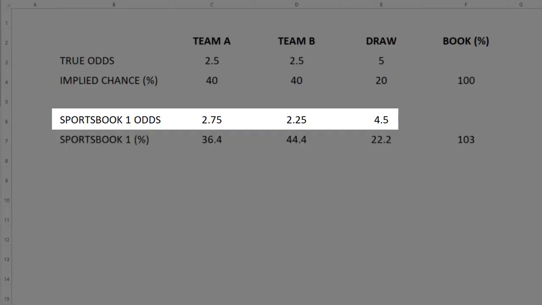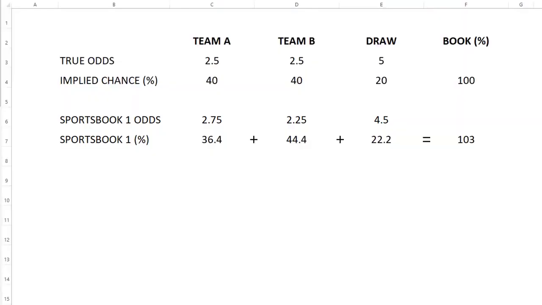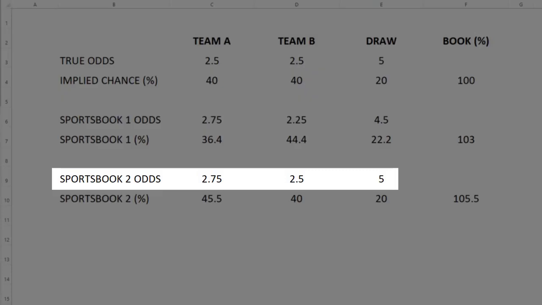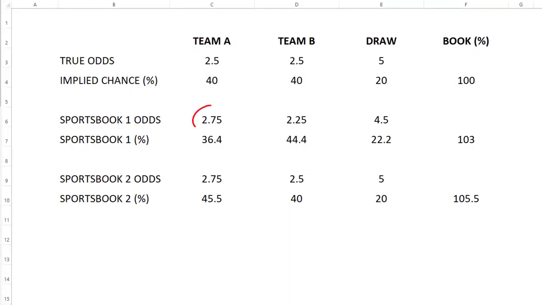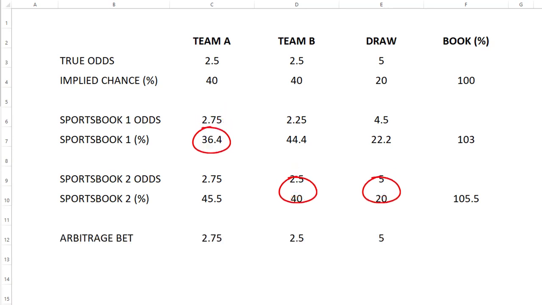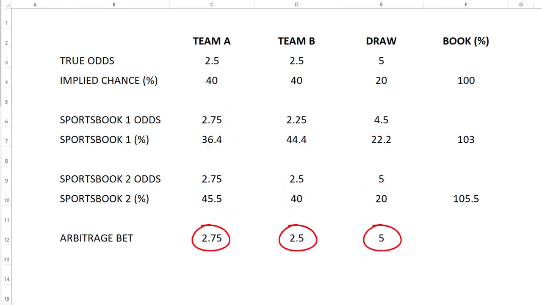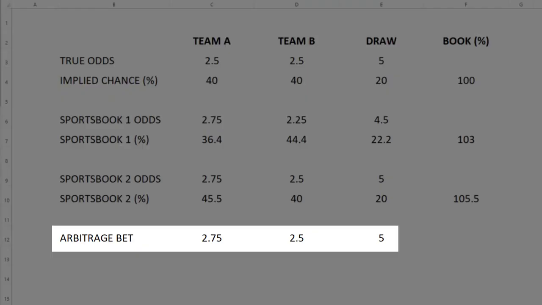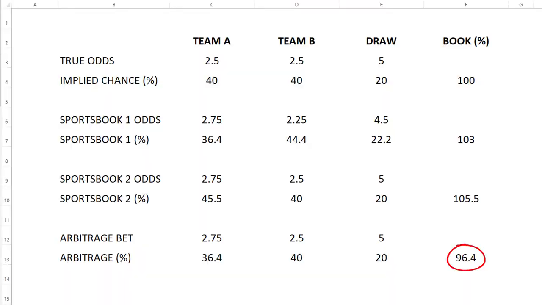Now, those percentage points over 100% show us how much the sportsbook's margin is. But a different sportsbook might have a different opinion on the event with different prices, which allows us to create an advantage by betting on the largest odds between the two different sportsbooks, stacking the odds in our favour. The result being an equal and positive outcome if we adjust the betting stakes. This would be a successful arbitrage bet. The percentage points under 100% display our profit margin, but there are two main problems here.